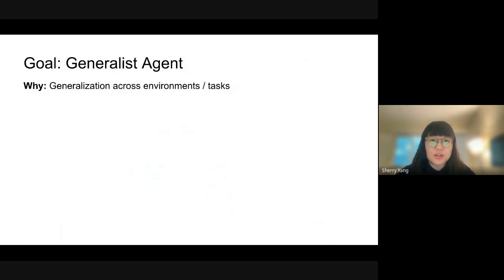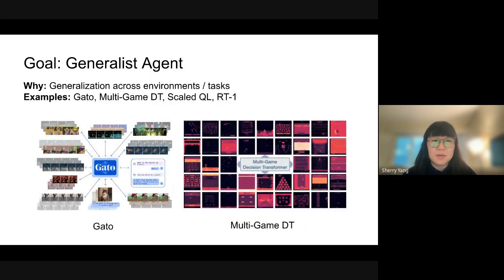So the goal of this work is to continue pursuing the idea of a generalist agent. The reason that we wanted to learn a generalist agent is so that the agent can generalize across environments and tasks, because we don't want to train an agent in a new environment every time a new environment comes up. Examples of generalist agents include Gato and multi-game decision transformers and various other works that try to learn a single policy across tasks and environments.